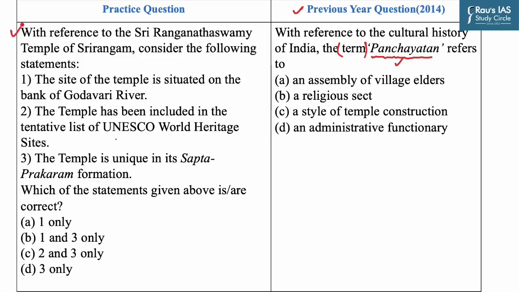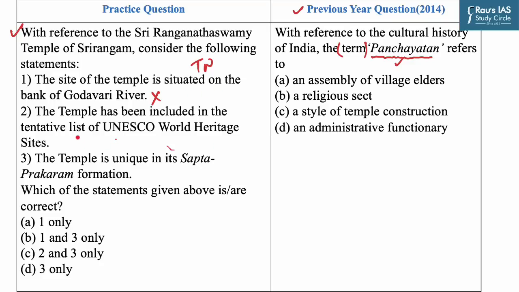The question is, with reference to Sri Ranganatha Swamy temple of Sri Rangam, consider the following statements. Statement 1 says the site of the temple is situated on the bank of Godavari river. Now this statement is incorrect as the temple in question is also known as Thiruvaranga Tirupati. It is one of the most illustrious Vaishnav temples in the country, dedicated to Ranganatha, a reclining form of the Hindu deity, that is Lord Vishnu. It is situated on the island of Sri Rangam in the state of Tamil Nadu and is bounded by two rivers, namely Kaveri and Kolidam, which is a tributary of Kaveri.